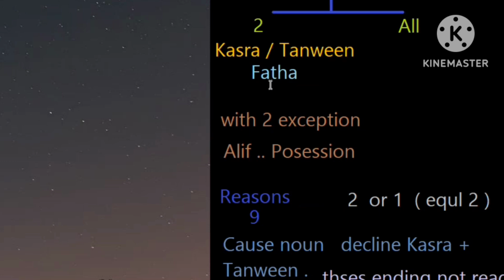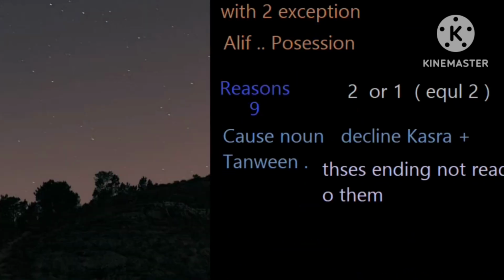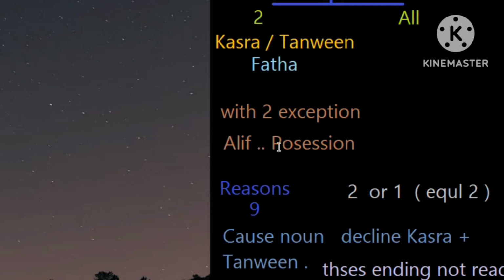But this rule is for most of the time. Most of the time means it's not always for every single case. The rules are aksari, not kulli. Fine. So they decline kasra and tanween, but this rule is most of the time, which means there can be exceptions. Yes, there are exceptions. How many exceptions? Two. Which two exceptions? Here, yeah. Alif lam and possession.